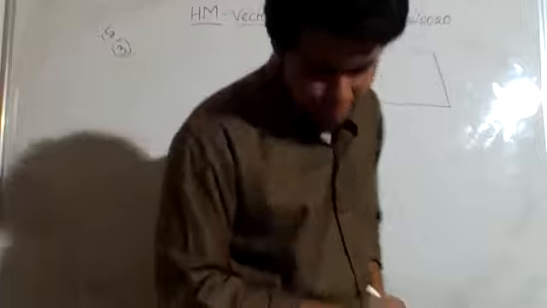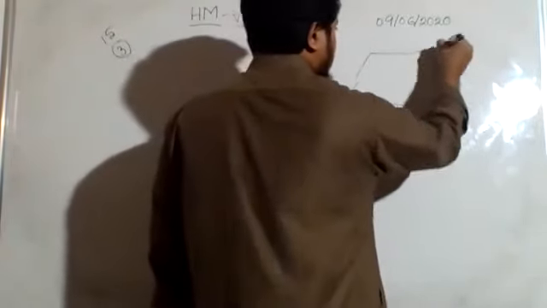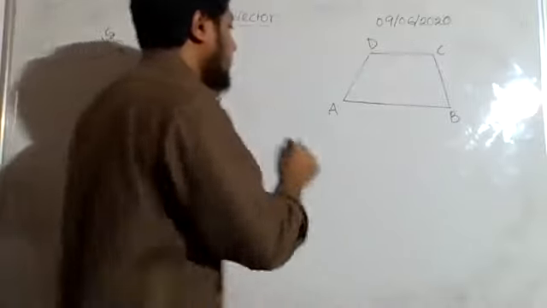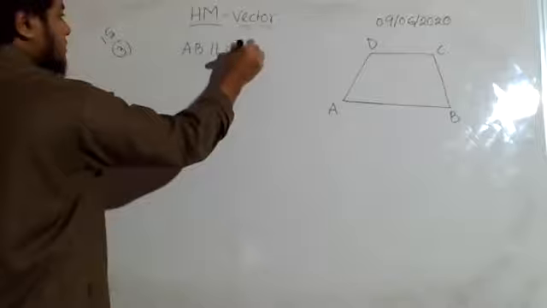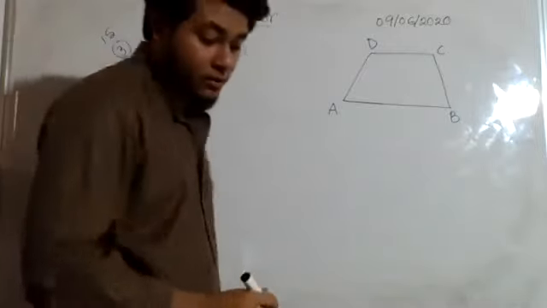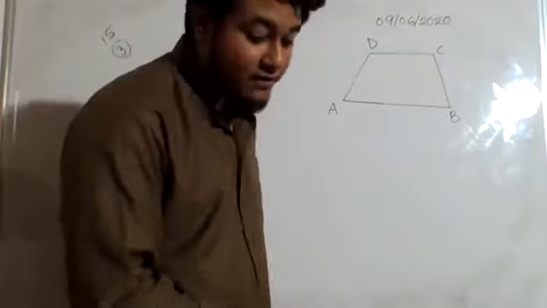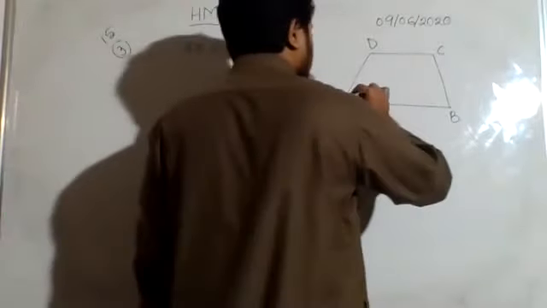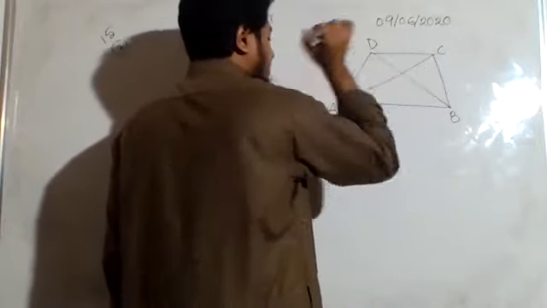The trapezium is ABCD. So from here, what can I write? AB is parallel to CD. Now they are talking about the diagonals, right? M and N are the middle points of the diagonals of the trapezium. So let me draw the diagonals. That is AC. Another one will be BD.